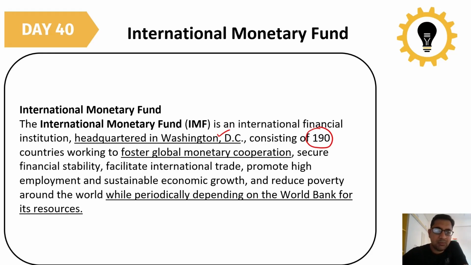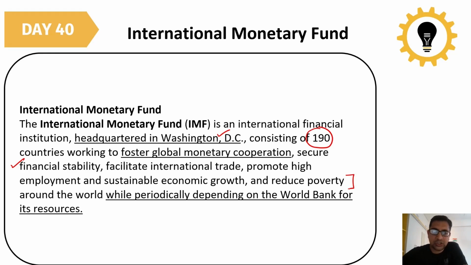The main aim of the International Monetary Fund is to foster global monetary cooperation and to make sure that financial stability is maintained throughout the world, so that the world does not go into a financial crisis. It also facilitates international trade, promotes high employment and sustainable economic growth, and reduces poverty.